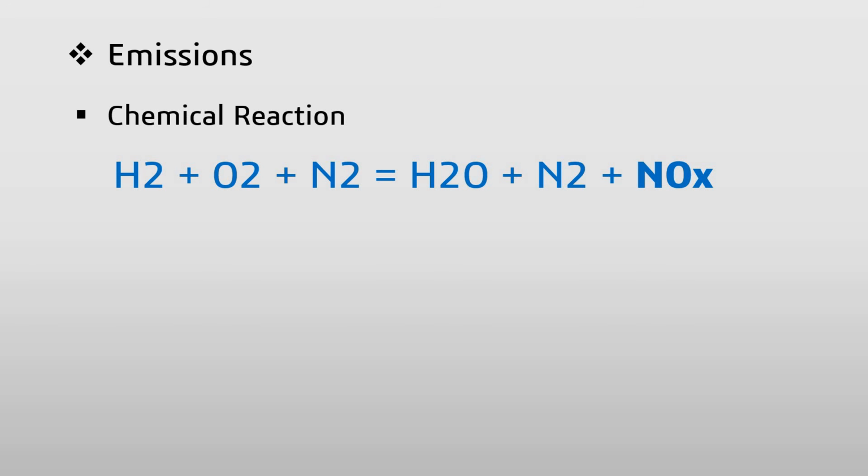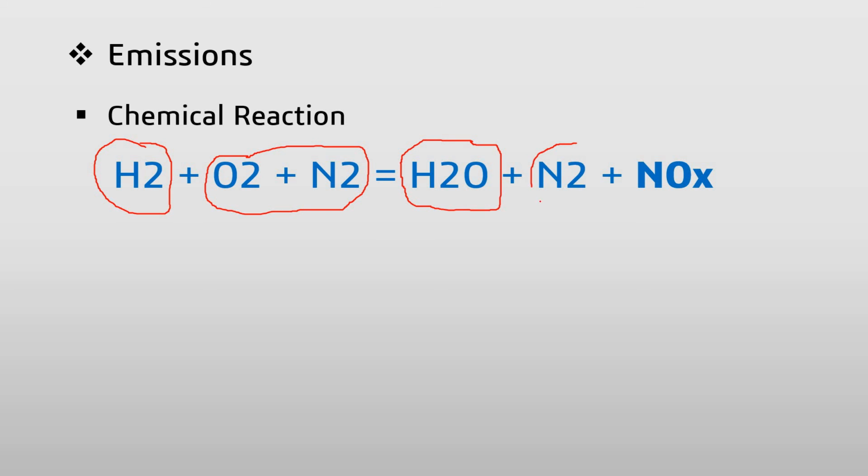And if I talk about emissions, then the chemical reaction of the hydrogen engine is H2 plus O2 plus N2 equals H2O plus N2 plus NOx. Here H2 is hydrogen in gaseous form, O2 is oxygen, and N2 is nitrogen which is available in the atmosphere. So at the end of the combustion process, it generates H2O, which is not harmful, it is water, so it is good. But N2, which is nitrogen, and here NOx are generated.